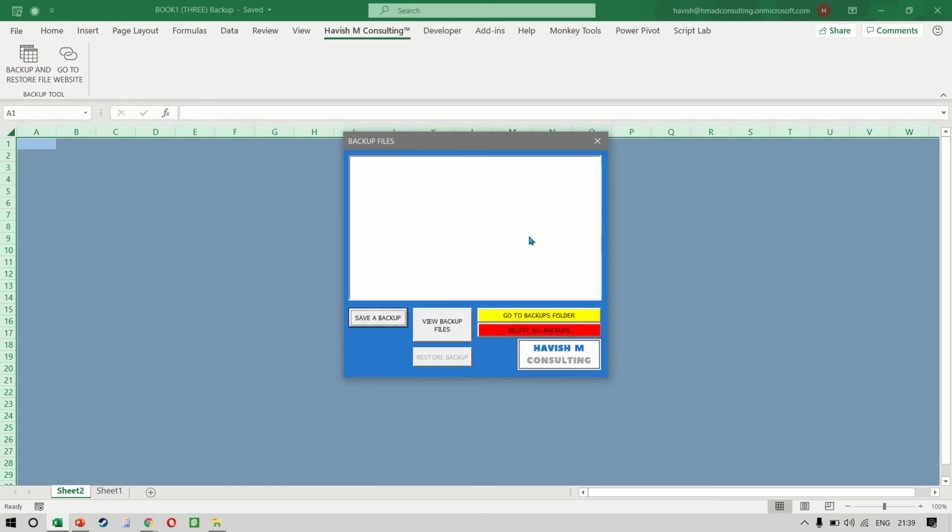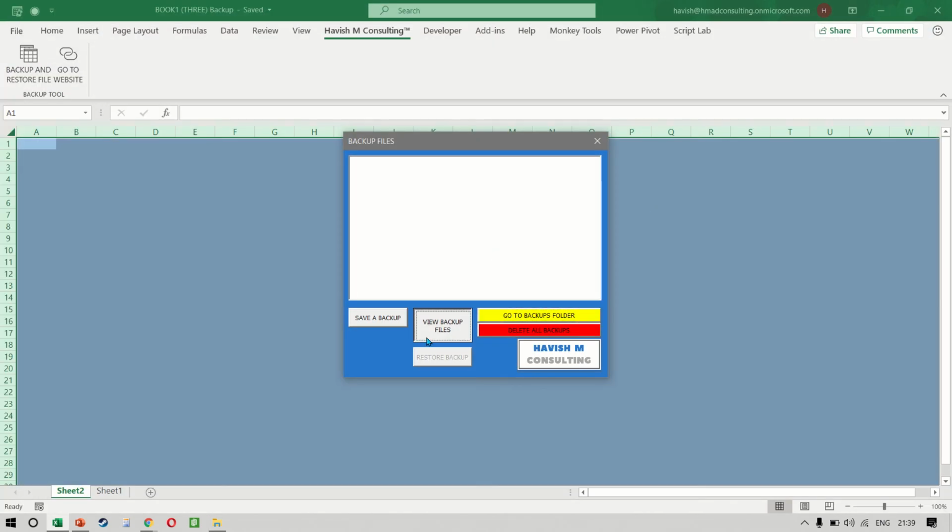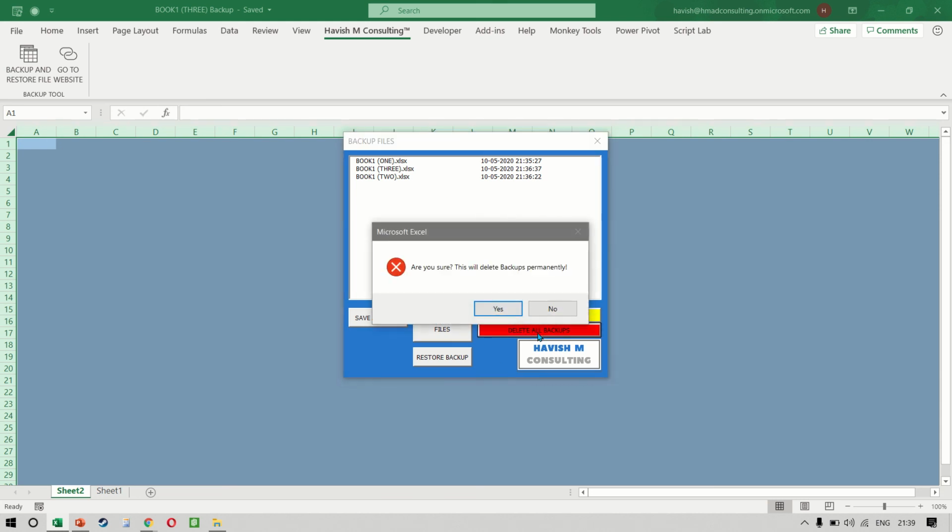In case you want to go to the folder and see how many backups you have created, you can simply select go to backups folder and it opens that specific folder for you. And in case you want to remove all these three backups that you have already saved in the past, in one click, you can say delete all backups.